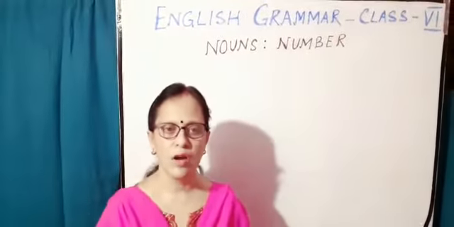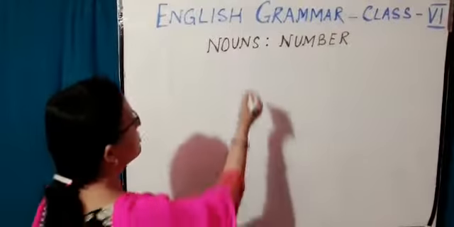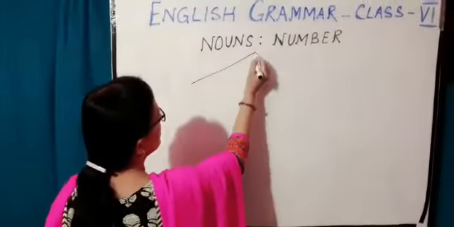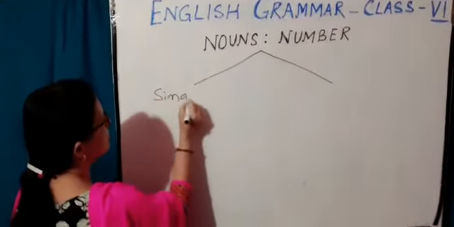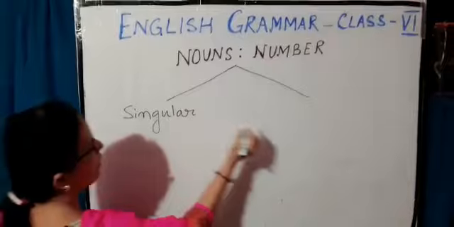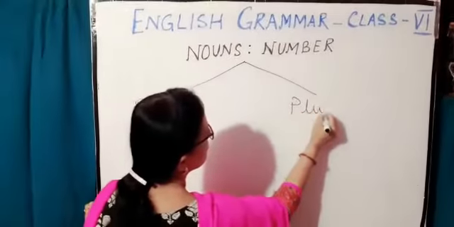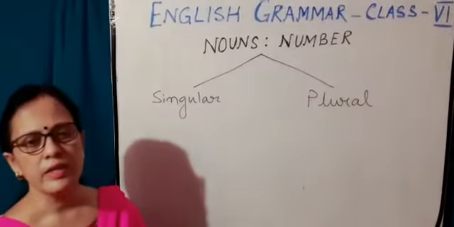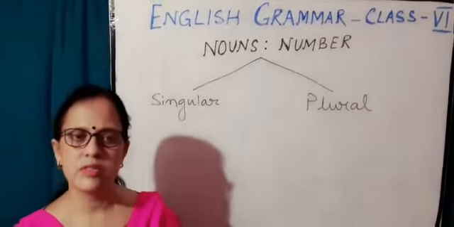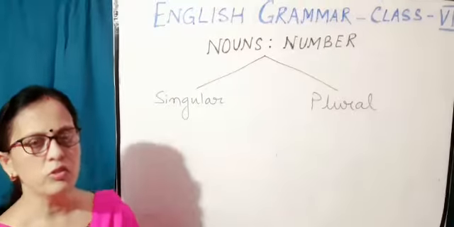Nouns number are of two types. One is singular and the other one is plural. A noun is said to be singular, or in the singular number, if it refers to one.